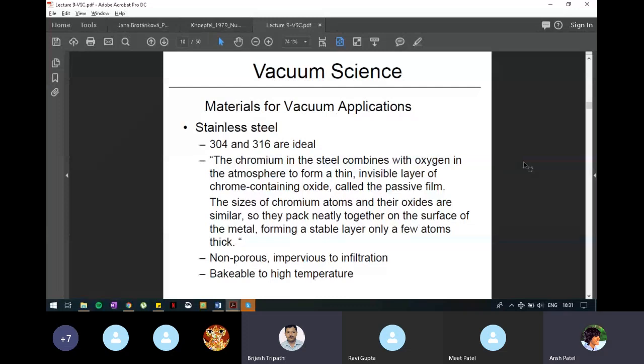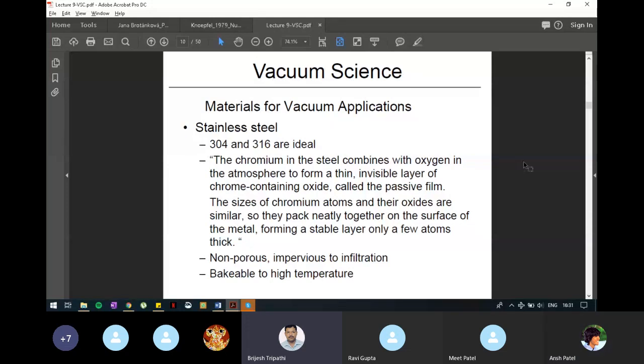Okay, so now what is important, why it becomes stainless steel, that point should be clear. Why does the steel become stainless? Due to addition of chromium. What is chromium doing here?